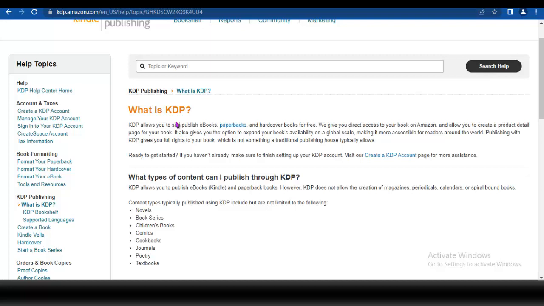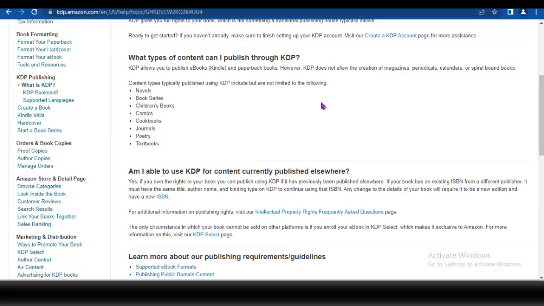So basically, Amazon KDP is a branch of Amazon that allows you to publish books. The books can be an ebook, that's a soft copy, or a hard copy, paperback and hardcover. These are the two kinds of book you can publish on Amazon. These books are not far-fetched, and you don't need to be a writer to be able to publish books on Amazon.